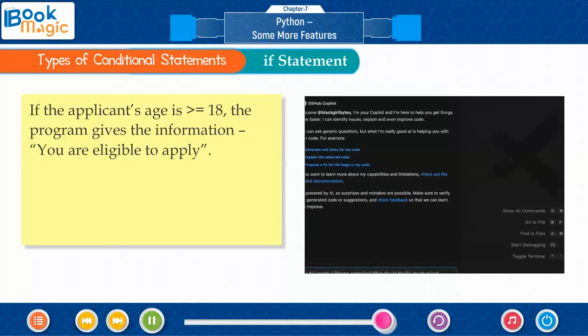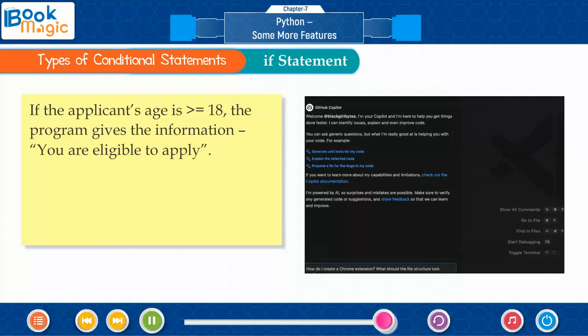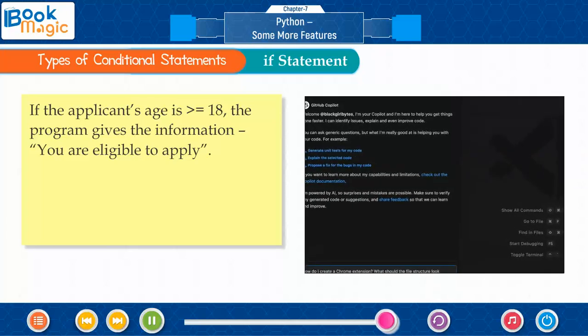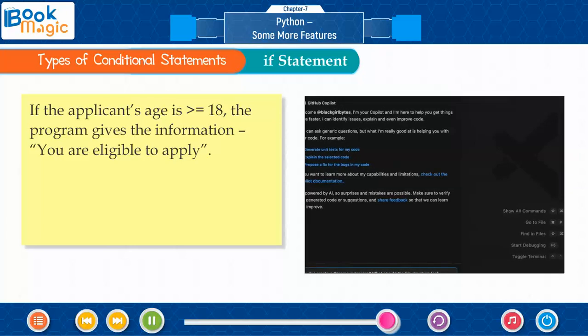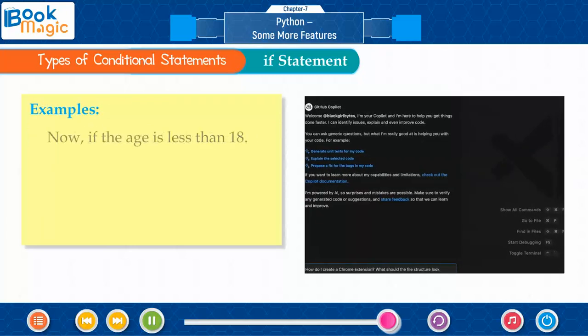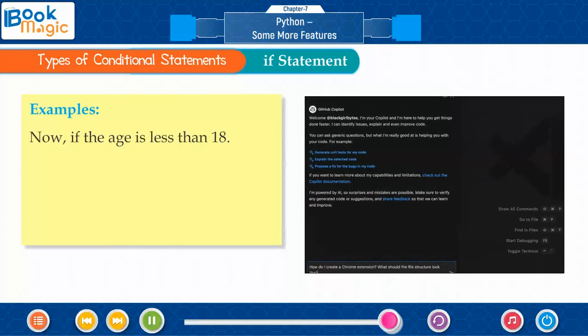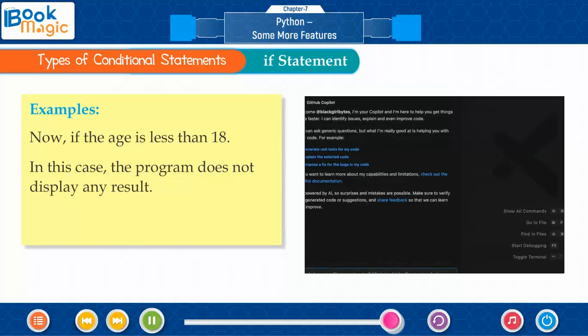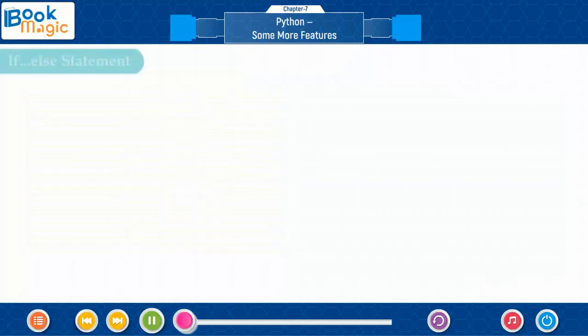If the applicant's age is greater than or equal to 18, the program gives the information, "You are eligible to apply," in double quotes. Examples. Now, if the age is less than 18, in this case, the program does not display any result.